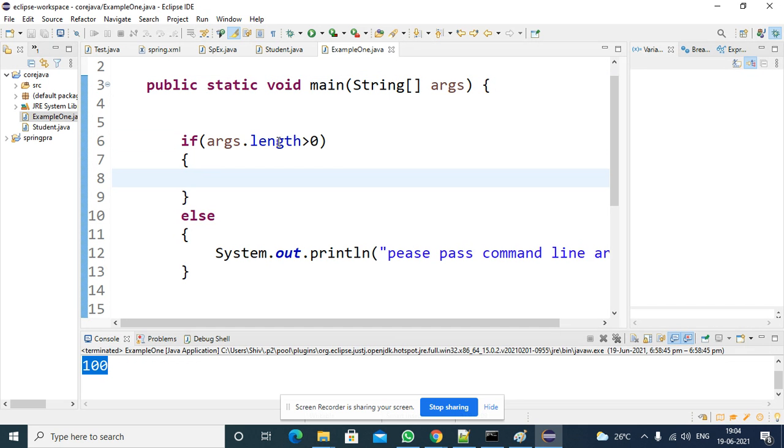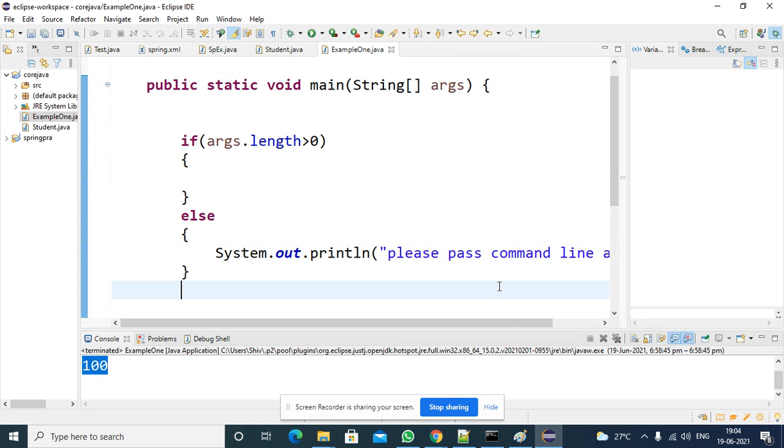When it will be greater than 0: if the programmer or user is passing runtime values to the JVM, then only the condition will be true, otherwise the condition will fail. If it fails, it goes to the else block and asks the user to please pass command line arguments. It will ask the user to pass the command line arguments, right.